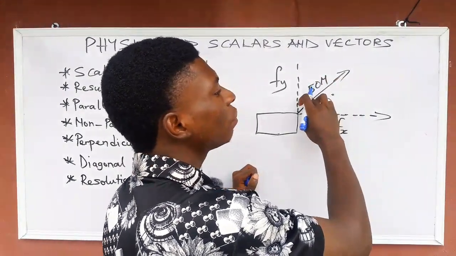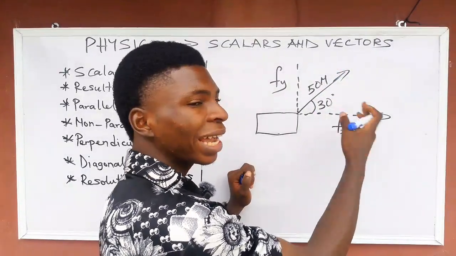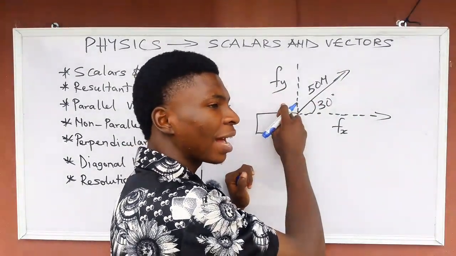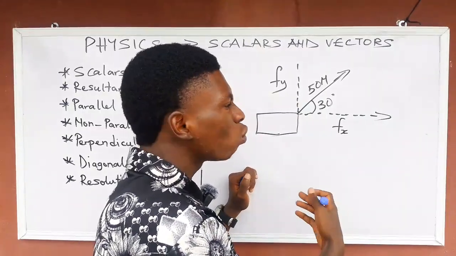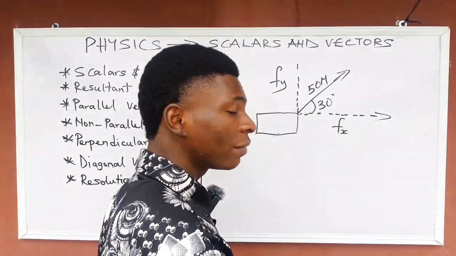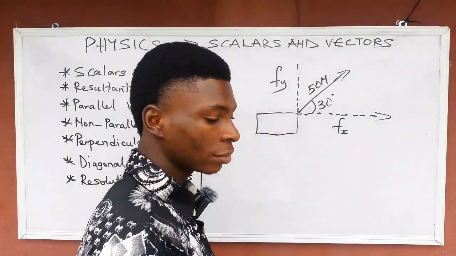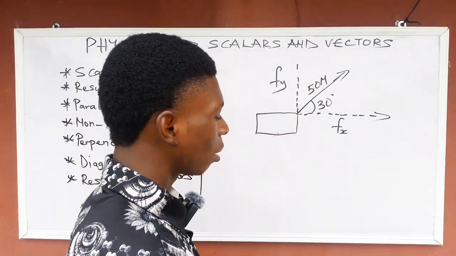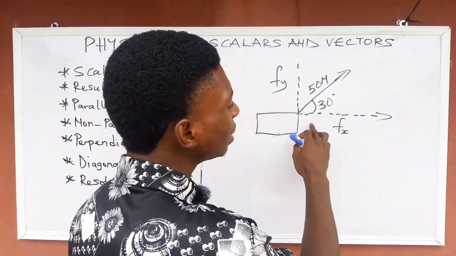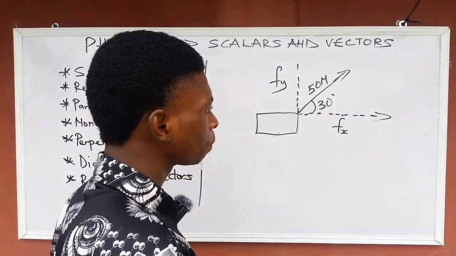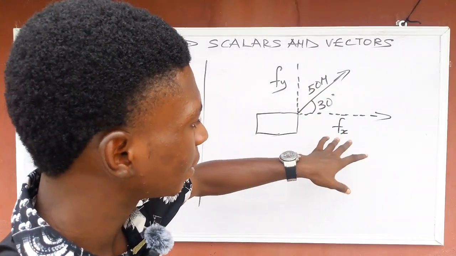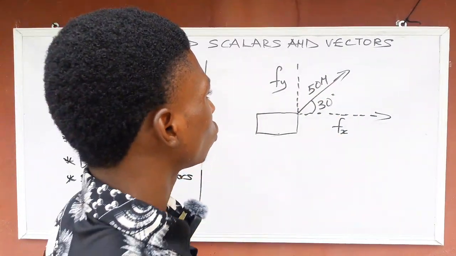Yes, they will give you this force and they will give you the angle inclined. They can give you the angle inclined to the vertical, but usually they will give you the angle inclined to the horizontal. Though if they give you the angle inclined to the vertical, nothing is wrong. But usually JAMB gives the angle inclined to the horizontal. Now listen, if you are asked to isolate this thing,